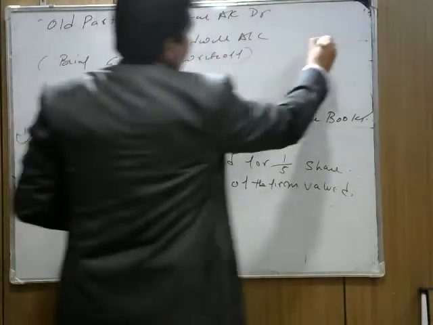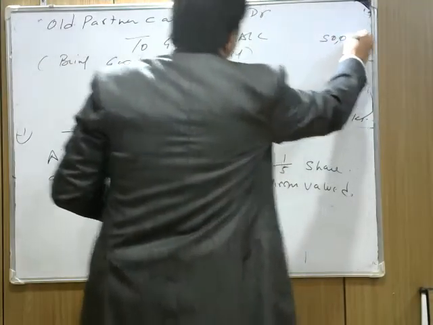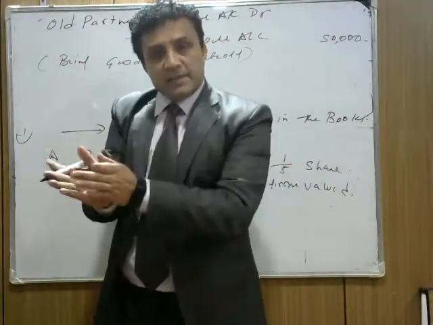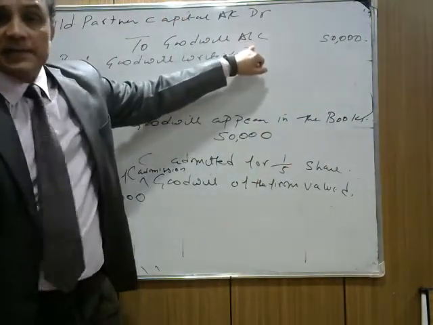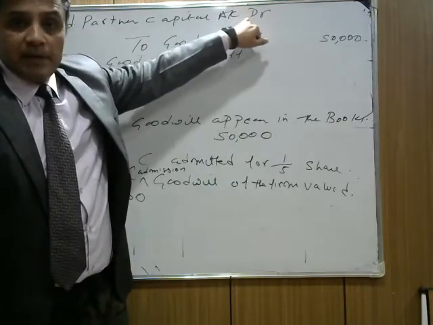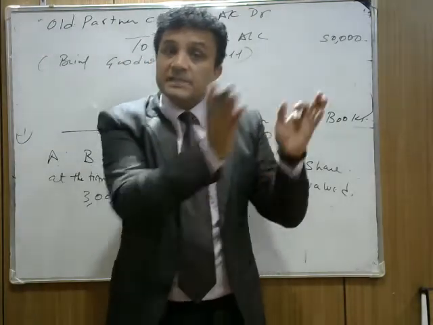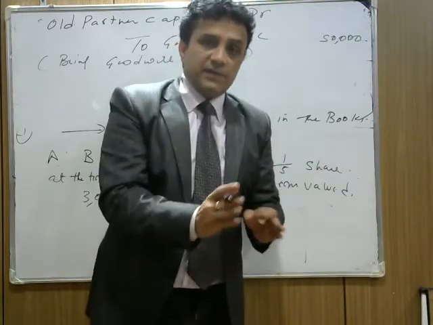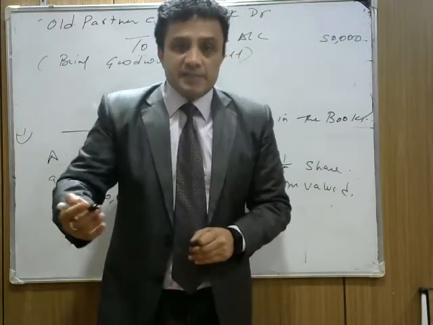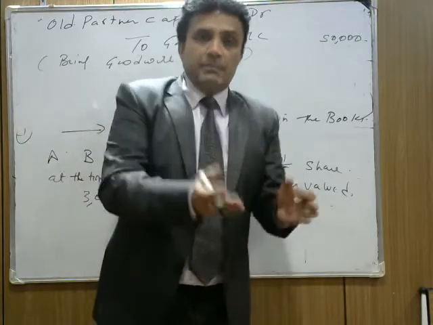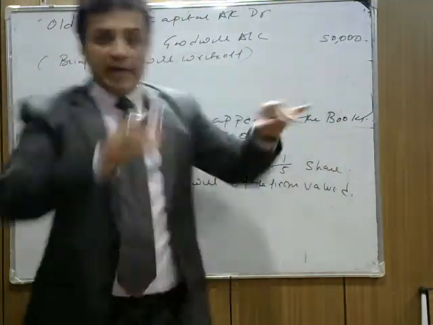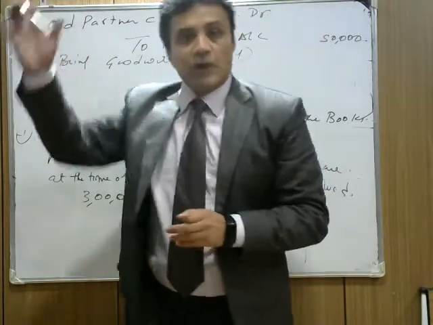Now the old goodwill is to be written off between A and B. Understand, because you are removing the asset, you have reduced the asset. Whenever an asset decreases, it is credited. You have reduced the capital too. Whenever capital decreases, it is debited. Understand the rule? This is the American approach, we are studying at class level. Whenever an asset decreases, it is credited. Whenever liability or capital decreases, it is debited. So remove that existing goodwill; you have removed goodwill from the books.